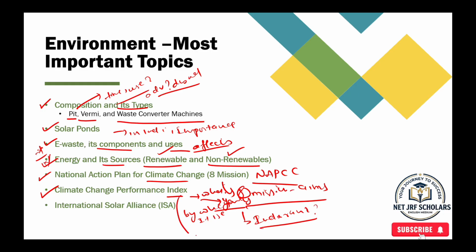Okay, these aspects are very important from the Climate Change Performance Index. And the International Solar Alliance: India is a founding member along with France. Recently new countries have joined the International Solar Alliance, so they might ask questions.